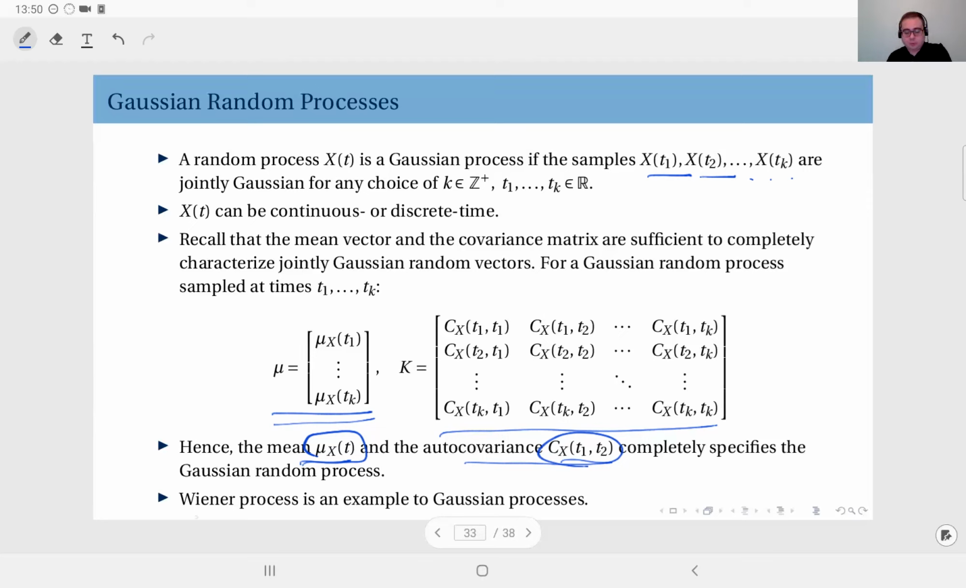And as I said, the Wiener process is an example of a Gaussian process because wherever you sample it, it is a Gaussian distribution. And however many samples you take, those will have jointly Gaussian distributions. It's not that difficult to show, but I'm not going to do that.